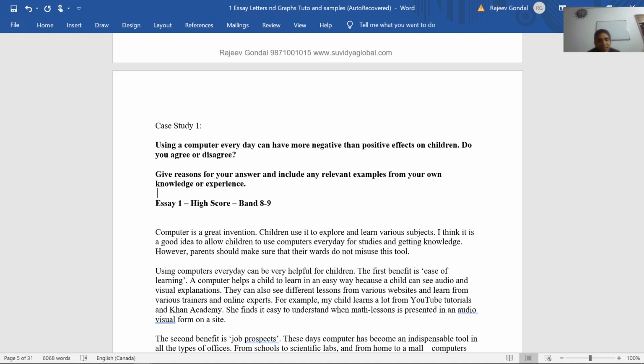It says the first sentence, computer is a great invention. Okay, so computer is a great invention. Now see, the beauty of the sentence is that it is very short and direct, and it is grammatically correct. Although it is not the best way to express or to praise computer, one can always say computer is a very useful tool. Computer is useful for everybody. Computer has found many uses in the modern world. Everybody uses computer in different ways, and children are not an exception. So you have various ways of putting the first sentence across.